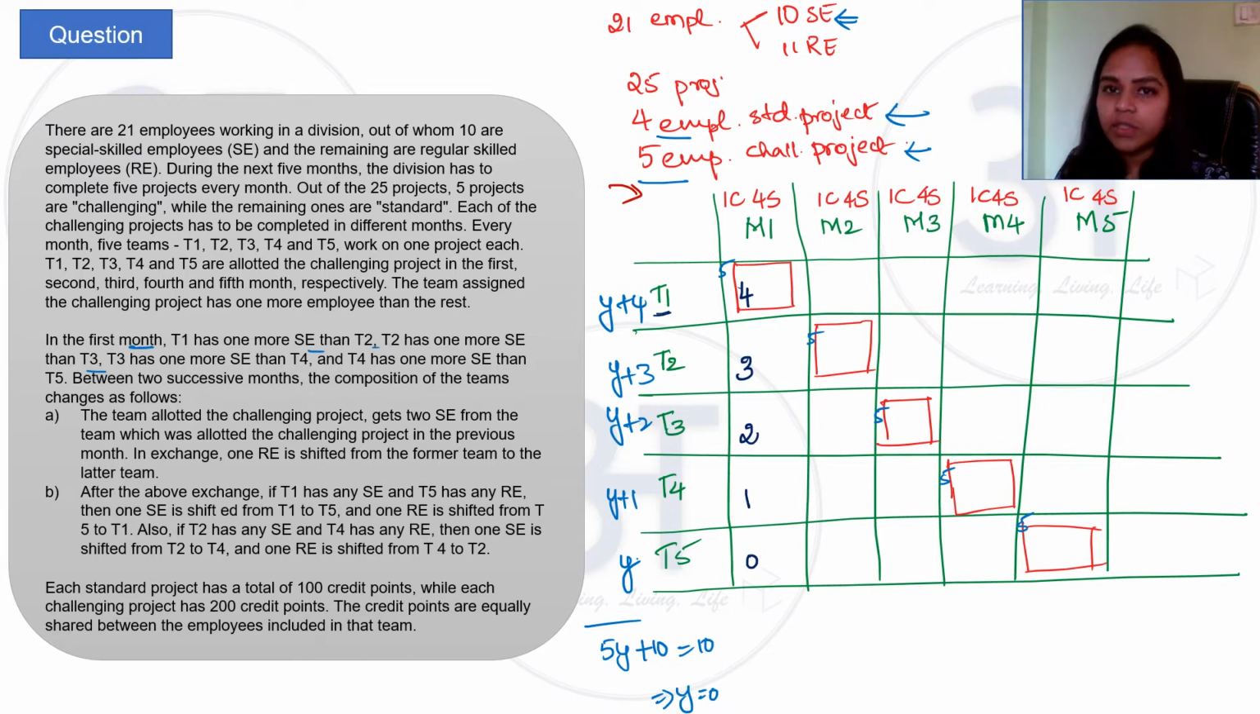Now we know the number of SEs and we also know the total number of employees, so we can easily find the number of REs. The number of REs will be 1 here. In all the places where boxes are there, the total is 5.